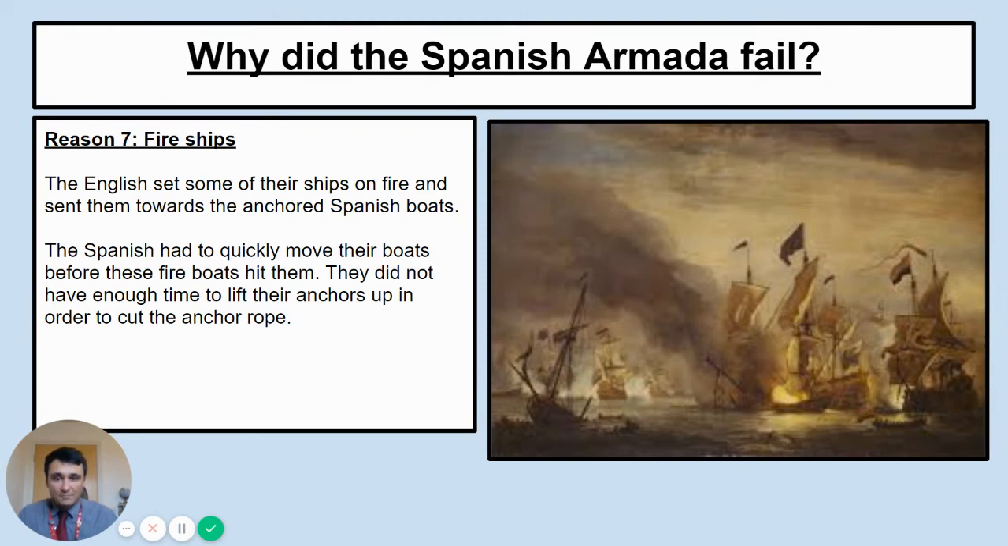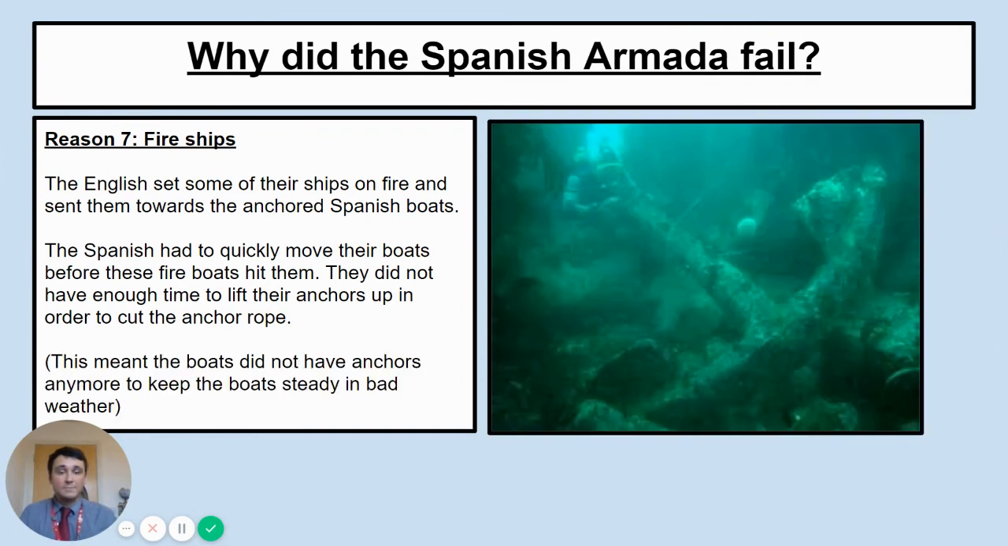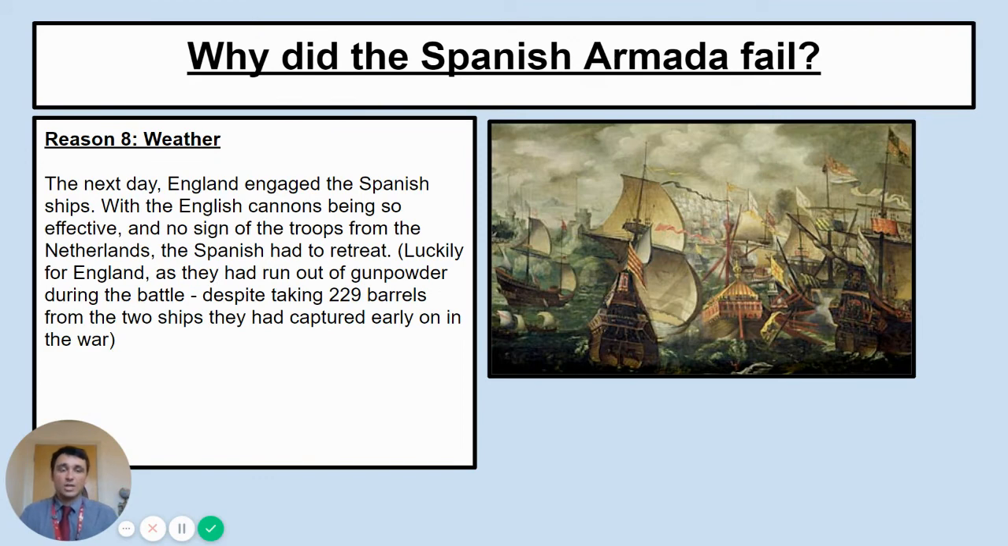The Spanish had to quickly move the boats out of the way. And some of the ships did not have enough time to use the proper procedure of lifting up the anchor. That took too long. So they panicked, they cut the ropes, and they left their anchors at the bottom of the ocean. This means that the boats did not have anchors anymore to keep the boat steady in case there was bad weather. Remember that for later on. So, that defensive formation was broken.